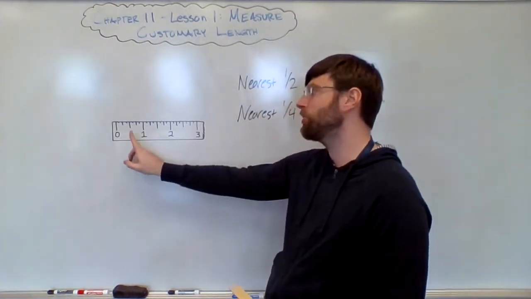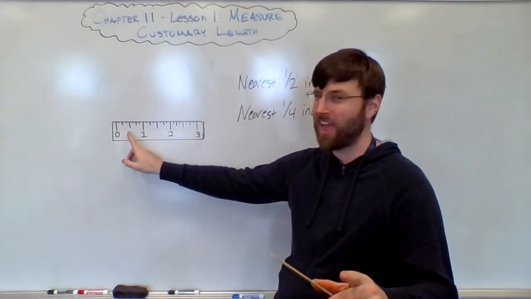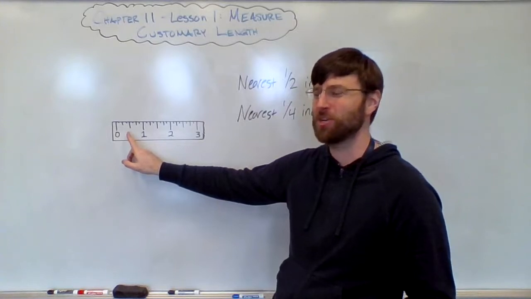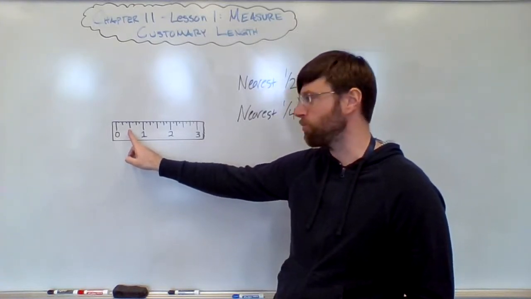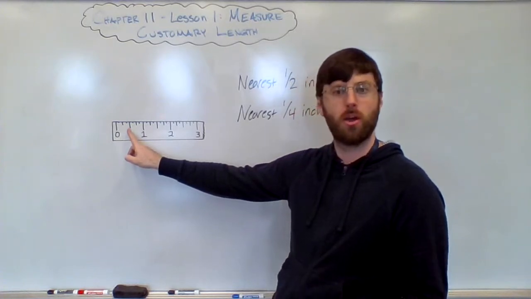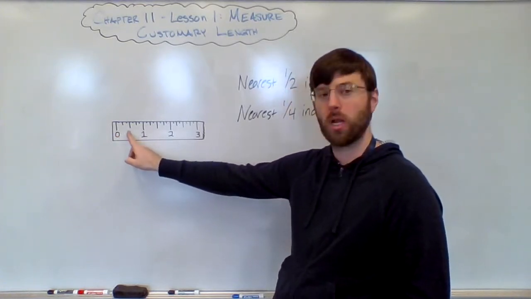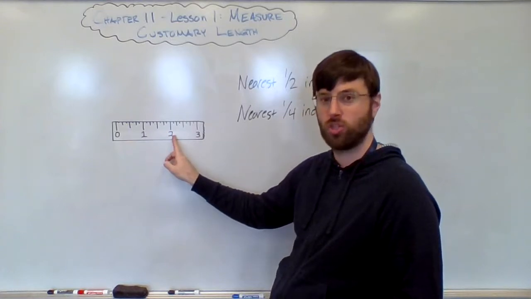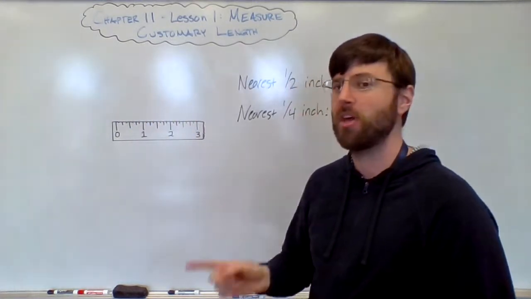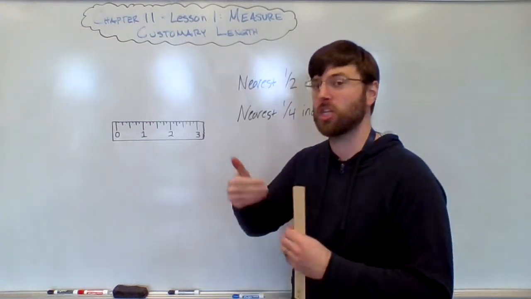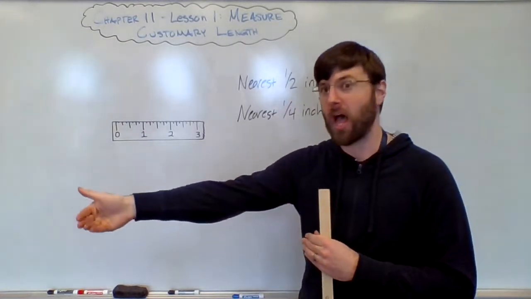The half inch is, and I know this is shocking, halfway in between each whole number. And you can see that line's always a little bit longer there. So if we're measuring something to the nearest half inch, our answer is always going to be 0, 1/2, 1 whole, 1.5, 2, 2.5, 3, 3.5, or whatever. So measuring to the nearest half, it doesn't mean that the answer has to actually end with a half.